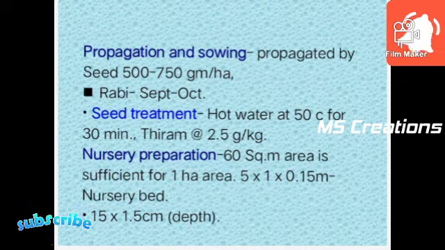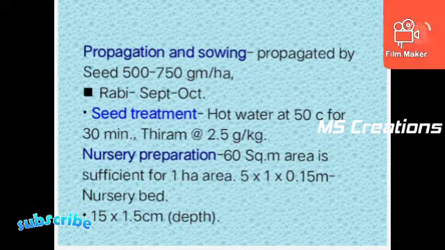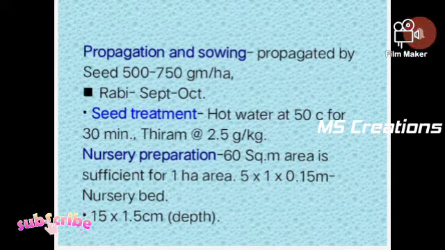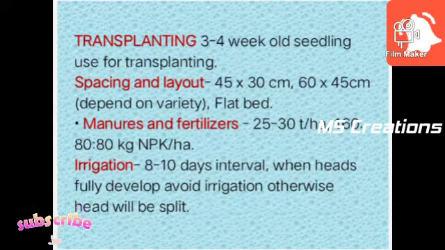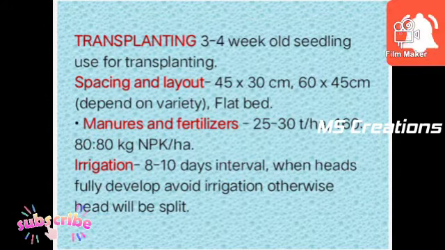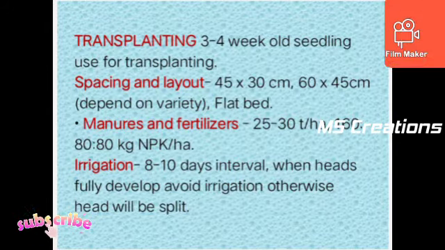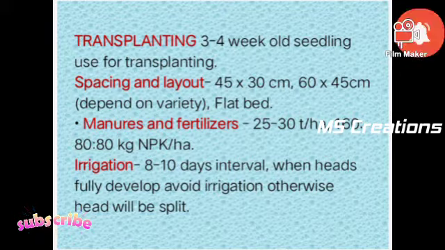This is very necessary to take care of at the time of preparation of nursery. Then the seedlings are ready for transplanting after 3 to 4 weeks into the main field. That means 3 to 4 week old seedlings are used for transplanting.